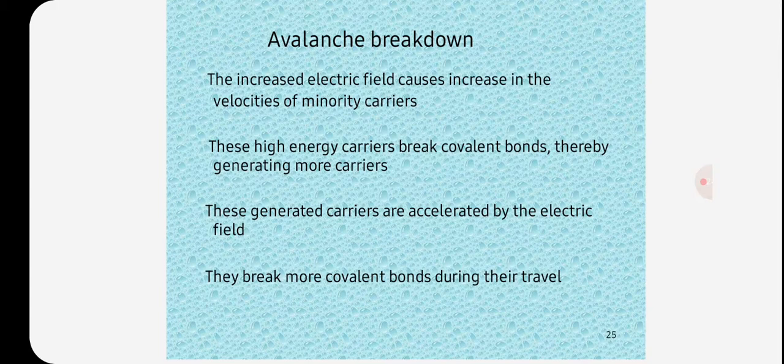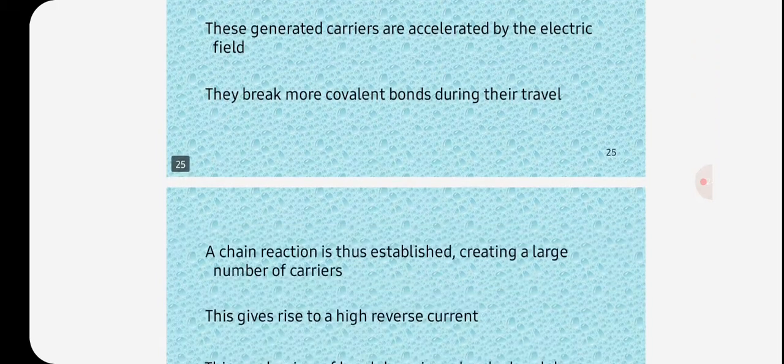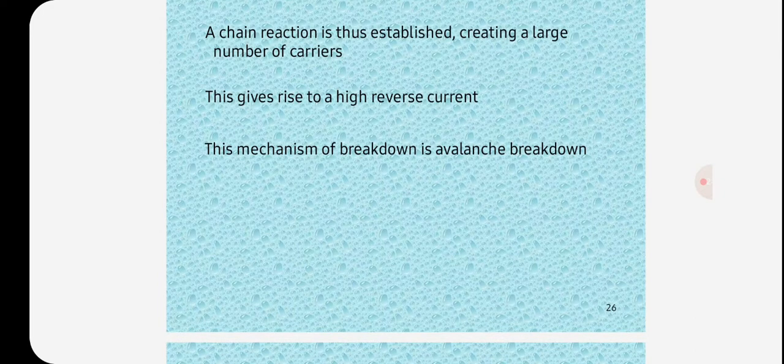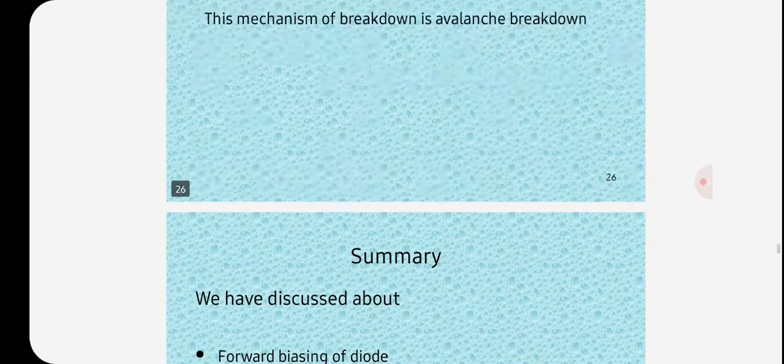These generated carriers are accelerated by the electric field. They break more covalent bonds during their travel. A chain reaction is thus established, creating a large number of carriers. This gives rise to a high reverse current. This mechanism of breakdown is called avalanche breakdown.